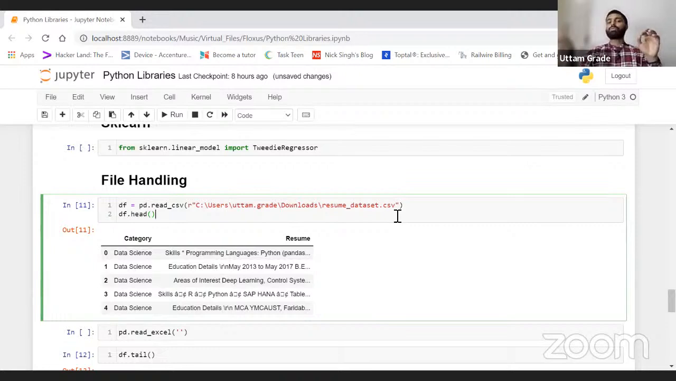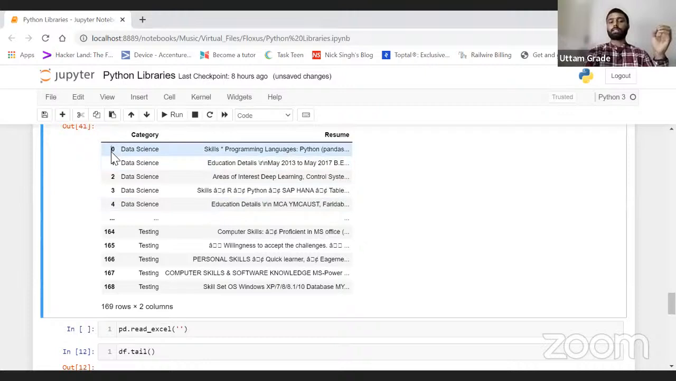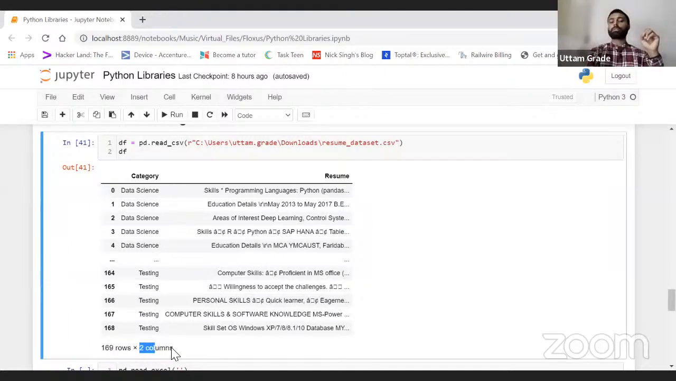Now we have understood how to handle a file. This is how my data set looks. df.head is the function which will show you the first 5 records by default. If I remove head, it shows all the records we have. I have 169 records, meaning 169 rows. Automatically it shows that you have 169 rows and 2 columns in your data set.